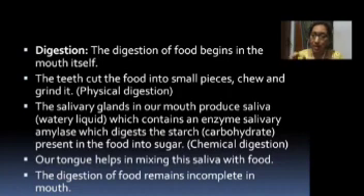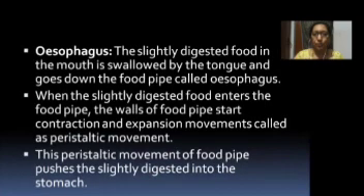That is salivary amylase. Next, the tongue helps in mixing the saliva with food. So here the digestion remains incomplete in our mouth, right? Next is the esophagus. The slightly digested food in the mouth is swallowed by the tongue and goes down the food pipe.